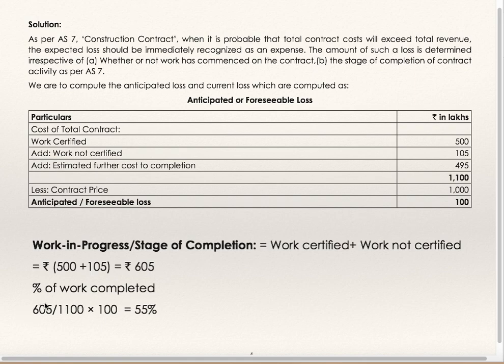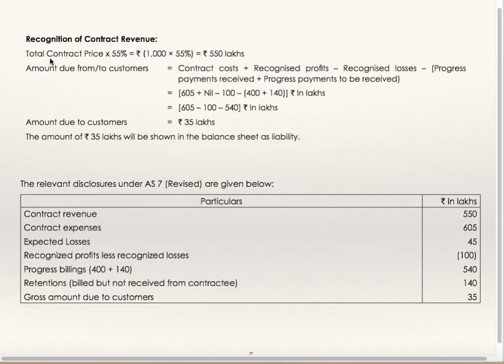So percentage of completion is 605 divided by 1100 into 100, is 55%, the stage of completion. Recognition of contract revenue: total contract price into percentage completion, that is 1000 into 55%, 550 lakhs is recognized contract revenue.